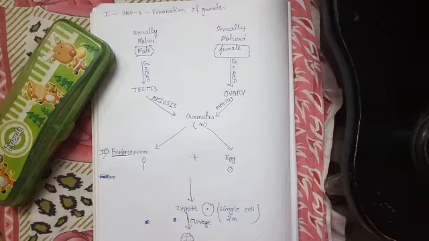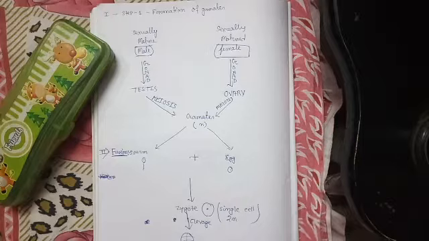At first, we have to know about the definition of reproduction and what reproduction actually is. Reproduction is a complex process just like digestion, respiration, circulation and excretion. It is not a single step process, rather it involves multiple steps within it. It is a process in which a sexually matured organism, maybe a male or female, can produce its offspring.